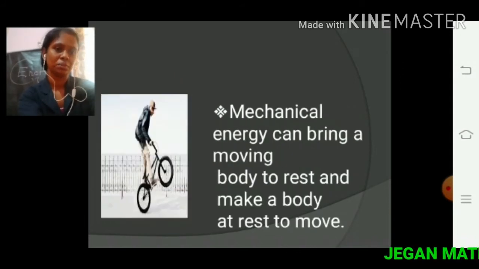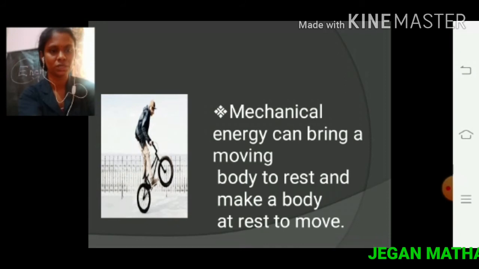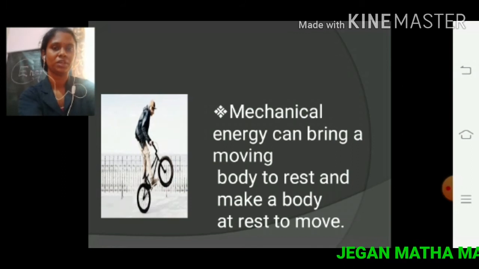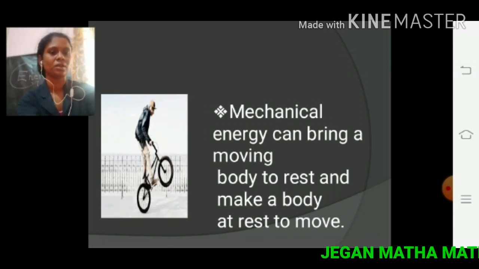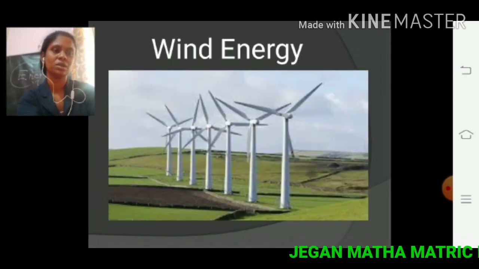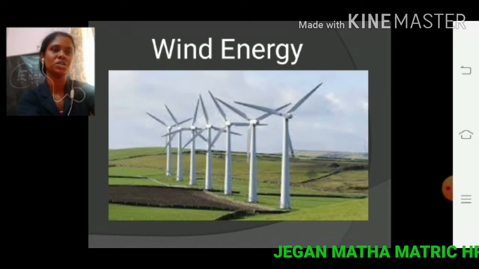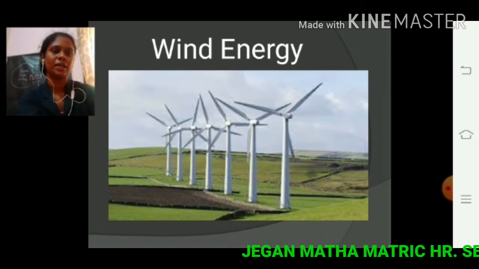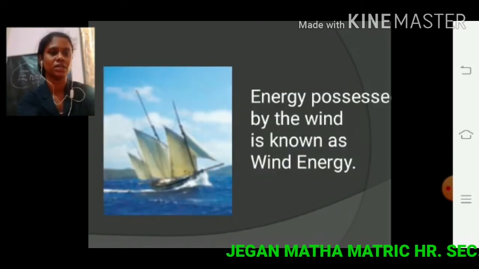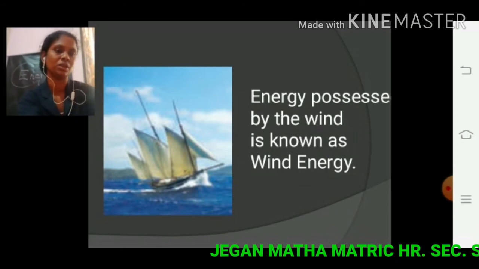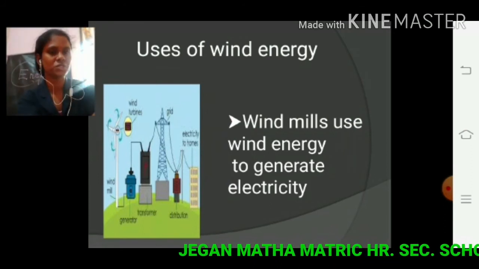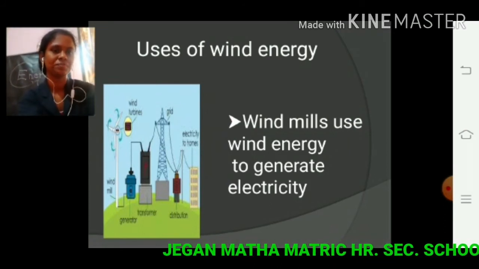So next, mechanical energy can bring a moving body to rest and make a body at rest to move. So next type of energy, that is wind energy. Wind energy is the energy possessed by the wind. So, uses of wind energy. Here windmills use wind energy to generate electricity.